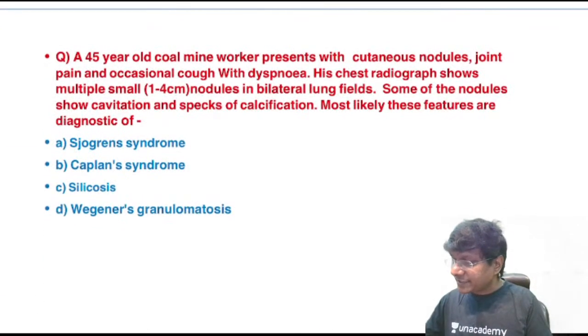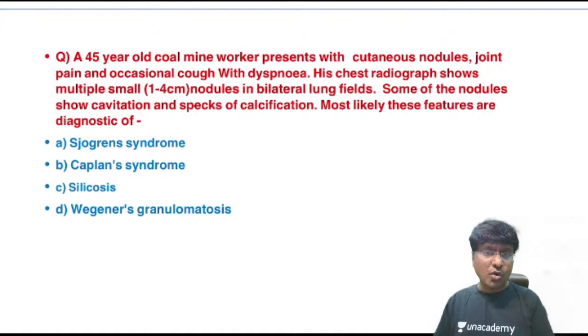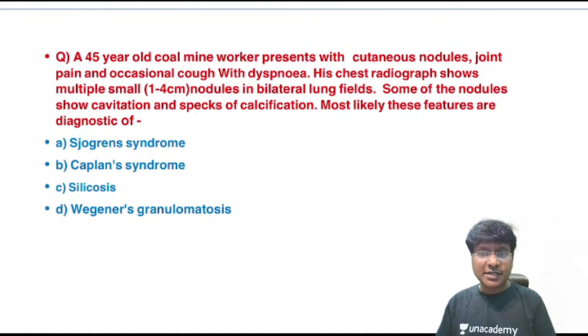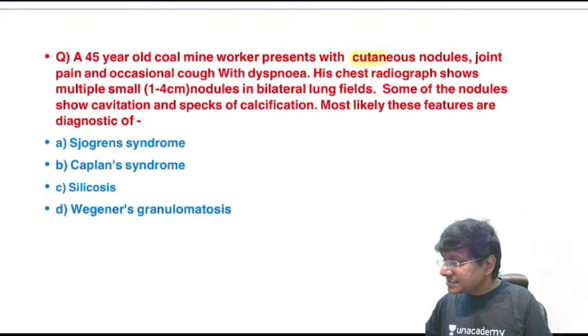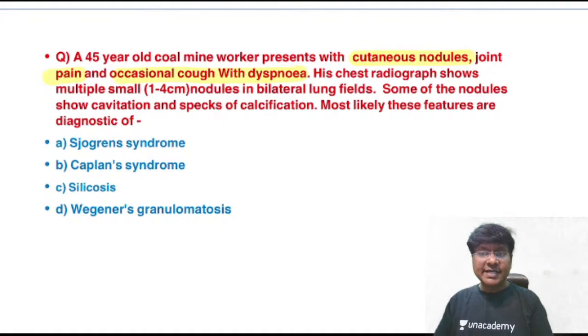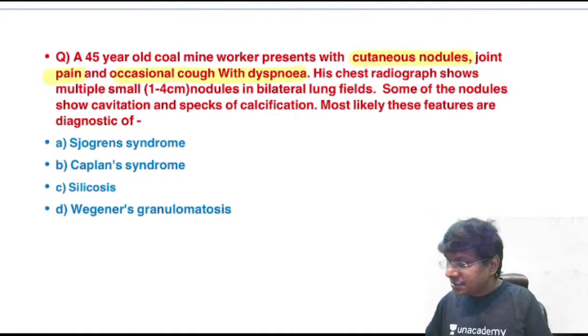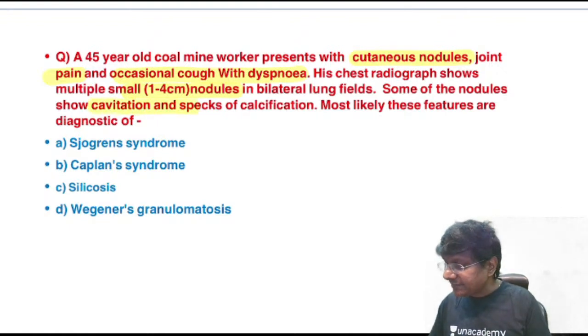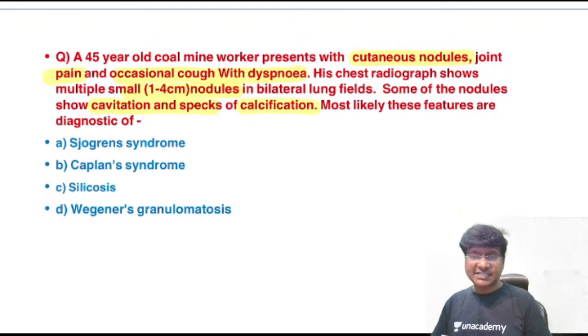Now you take this quick question. A 45-year-old coal mine worker presents with cutaneous nodules, joint pain, and occasional cough with dyspnea. His chest radiograph shows multiple small 1 to 4 centimeter nodules in bilateral lung fields. Some of the nodules show cavitation and specks of calcification. So most likely these features are diagnostic of which condition?